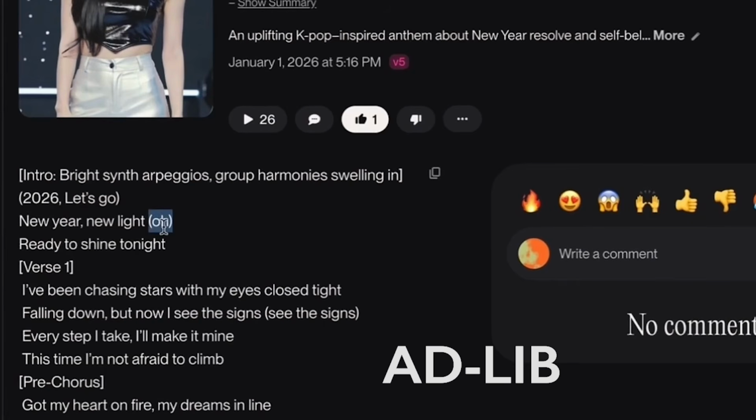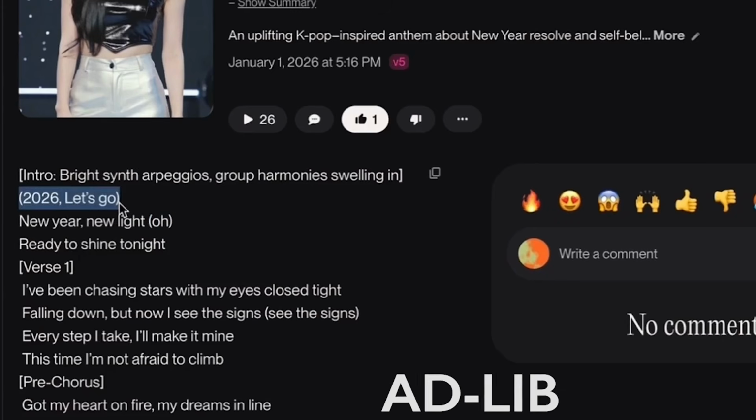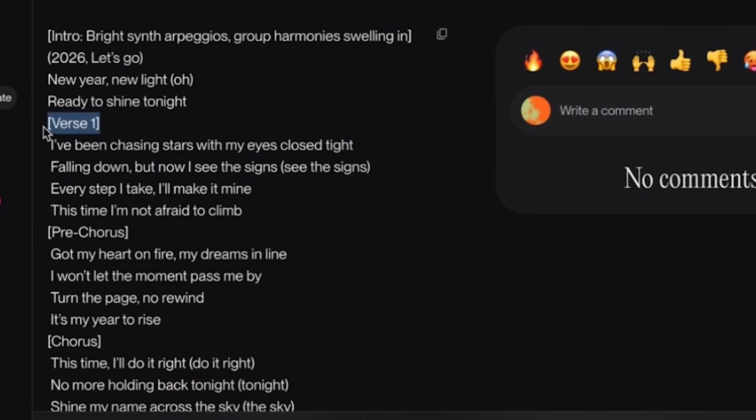This is called the ad-libs, where normally the singer will freestyle and sing. And you can build this in your lyrics. Also, you'll see the tags in square brackets to signal the different sections of the song.